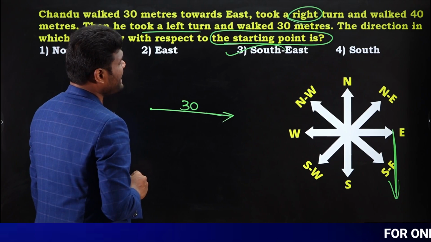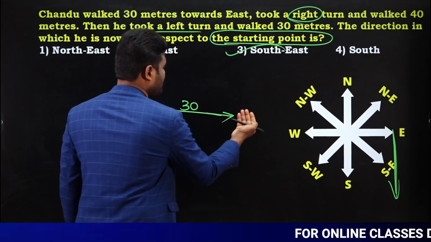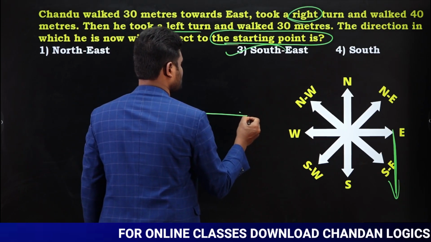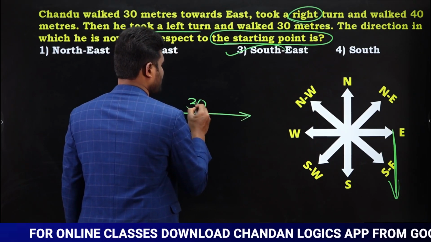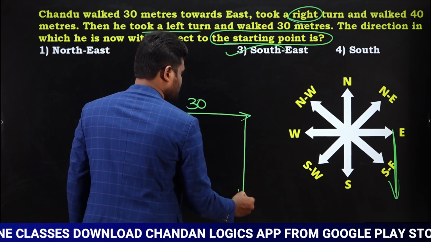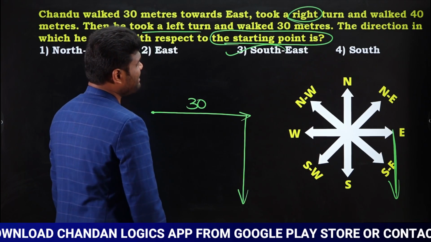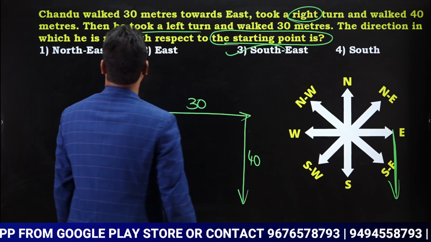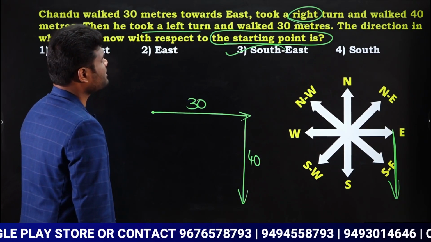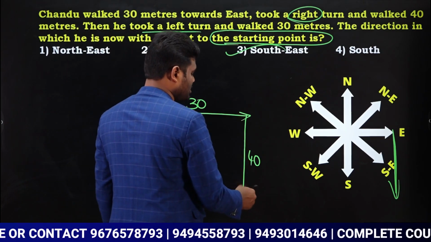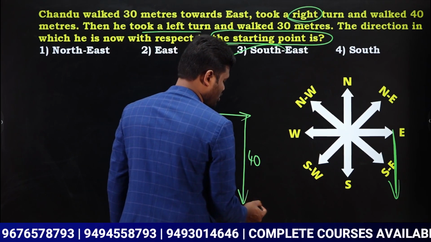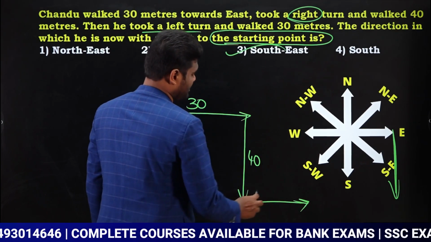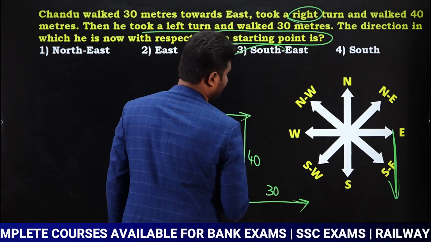Next, he took a right turn and walked 40 meters. Right turn means towards south. Yes or no? So this is 30 meters, and then he took a right turn towards south and traveled 40 meters. Next, he took a left turn and walked 30 meters. When the person is traveling towards south, left is same as our right. He traveled 30 meters.